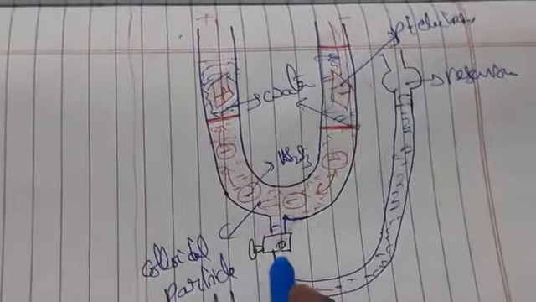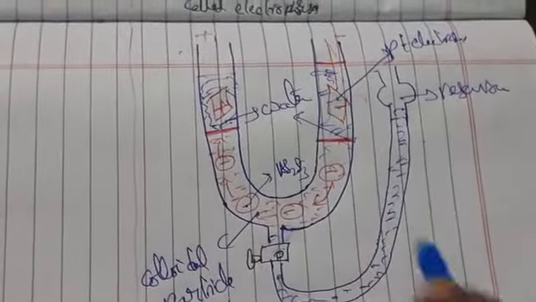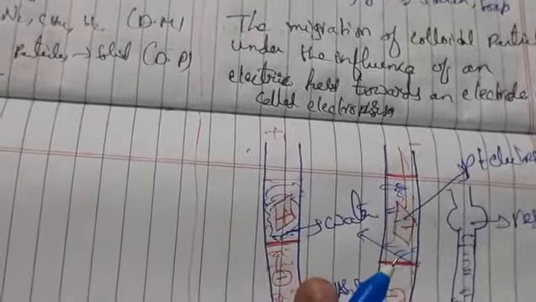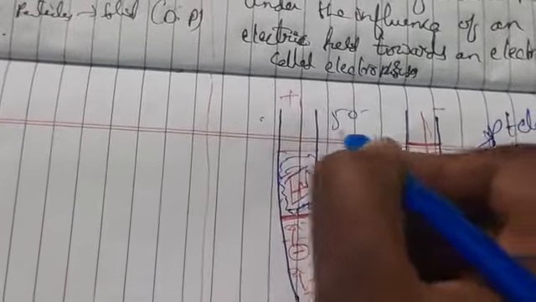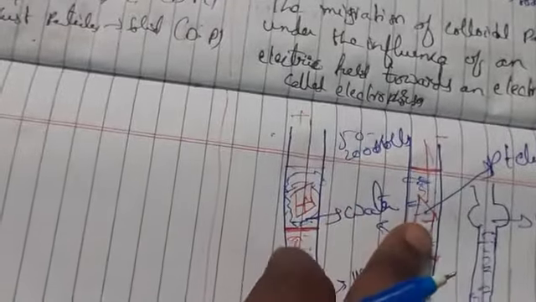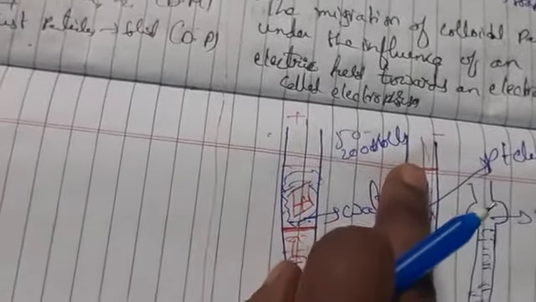So when you open the stopcock, what happens? It is going to flow into the reservoir in the U-tube. Now we are applying a current of 50 to 200 volts. Okay, so 50 to 200 volts we are connecting here.